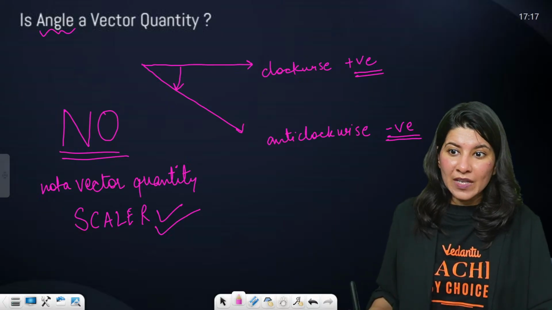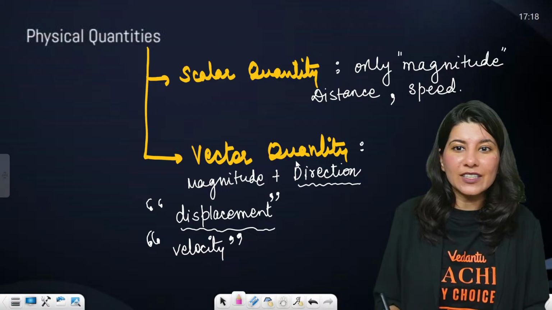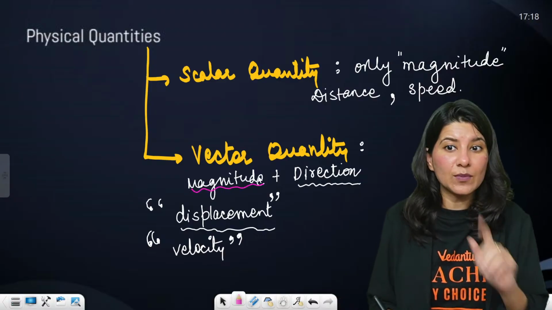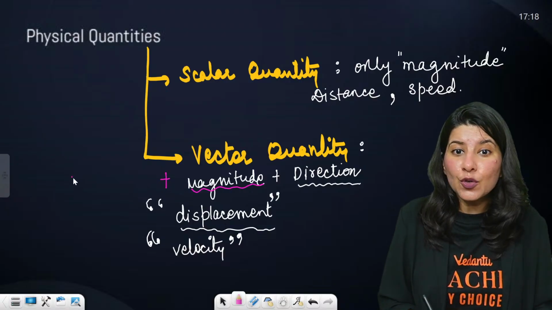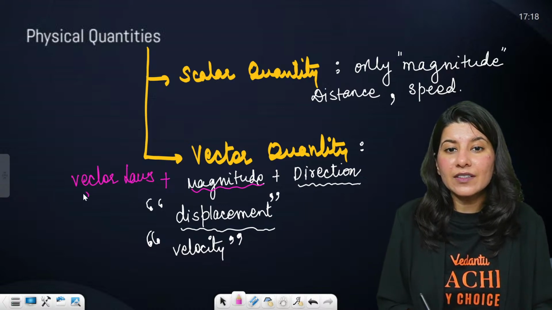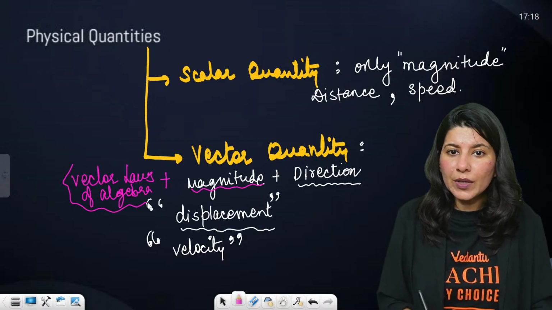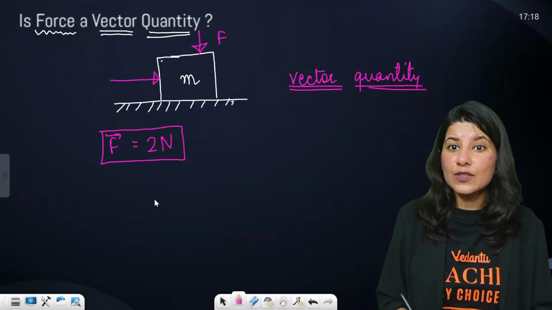See, some people only tell you that a vector quantity is magnitude plus direction. But there is one more thing. It should obey vector laws. It should obey the vector laws of algebra. What is the vector law of algebra? So basically, in force, what do you do?